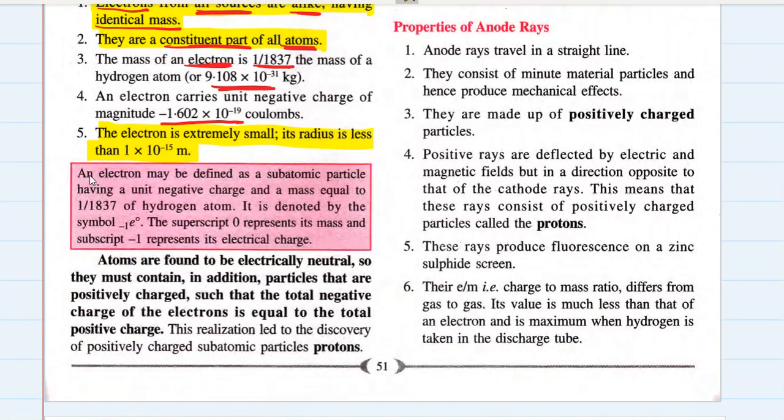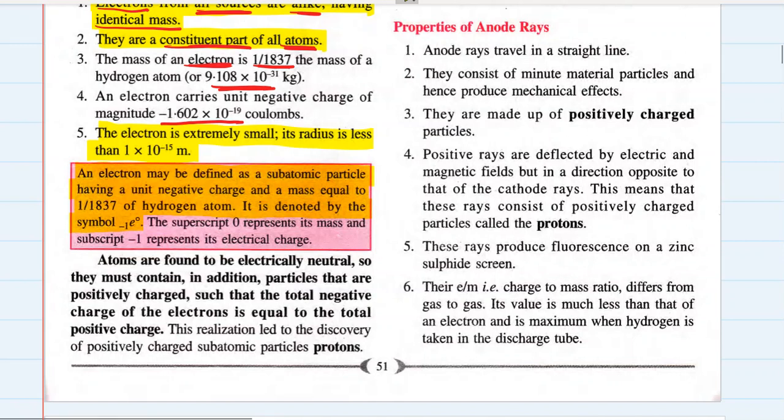Now what is the definition of an electron? An electron may be defined as a subatomic particle having a unit negative charge and a mass equal to 1 upon 1837 times the mass of a hydrogen atom. It is denoted by the symbol e, with 0 in the superscript and minus 1 in the subscript.